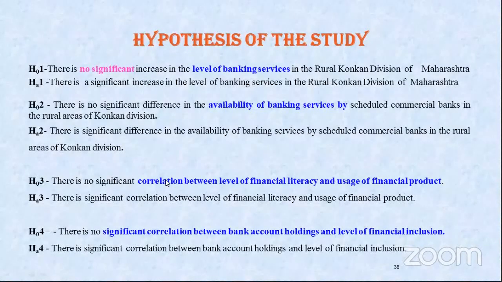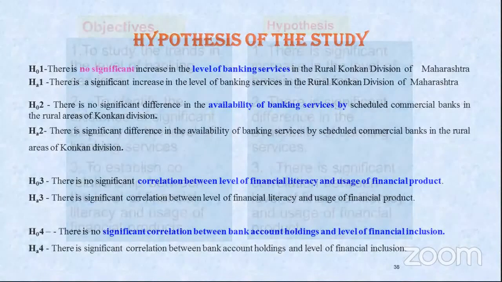Significant is generally a term which is used very often for hypotheses, between level of literacy and usage. And there is a significant, you can write, or there is significant correlation between level of financial literacy and usage of financial products.